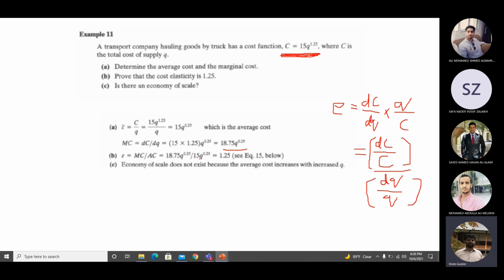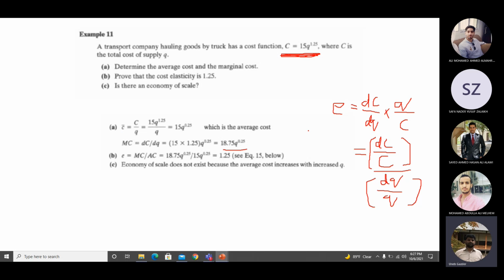How am I saying average cost increases with Q? When I increase the value of Q, it will increase the average cost. You can see it is because of the power. If it had been negative, then it would have been the other way around. If this power was negative, instead of 0.25, if I had minus point something, then average cost will reduce with the increase in Q. But since the power is positive, every time you increase Q, C dash will also increase. So there is no economy of scale.